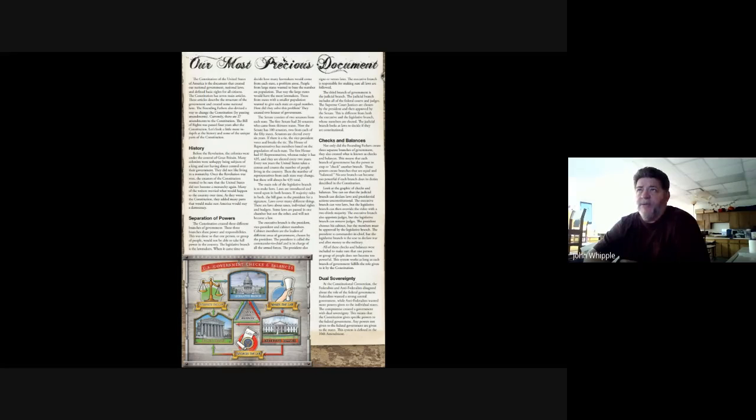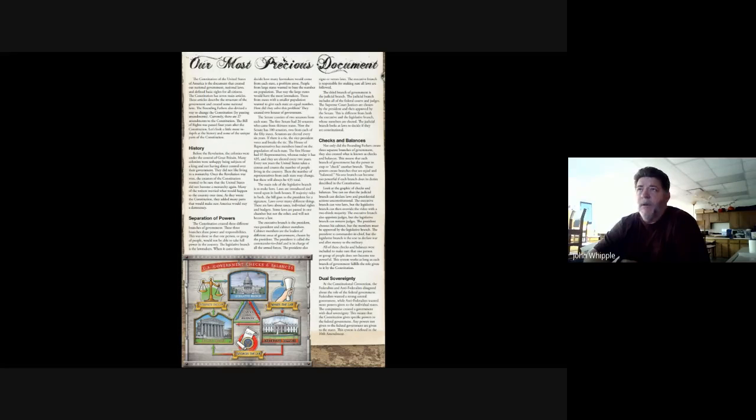The Founding Fathers also devised a way to change the Constitution by passing amendments. Currently, there are 27 amendments to the Constitution. The Bill of Rights was passed 4 years after the Constitution. Let's look a little more in depth at the history and some of the unique parts of the Constitution.